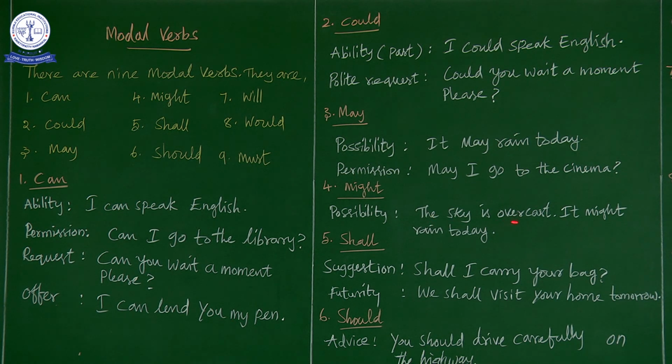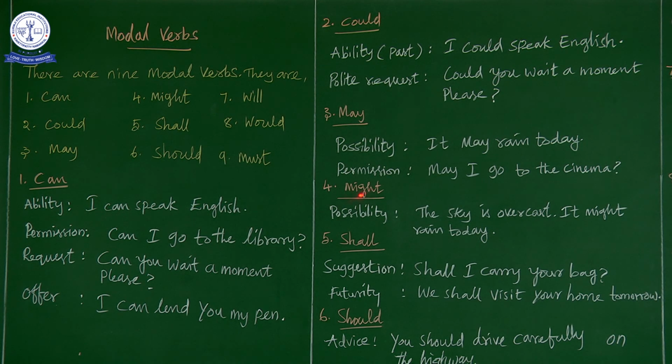The sky is overcast. It might rain today. So first, what is the difference between may and might? May is a present form and might is the past form. So might is the past form of may. That is one difference. And another difference is there is a difference in possibility. So here you see it may rain today. Just looking at the cloud, maybe some signs are there to have a rain today.